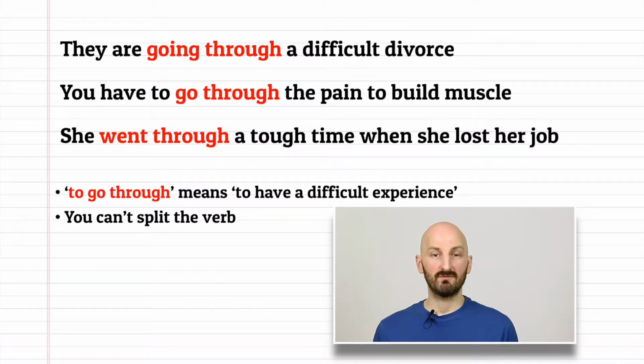Go through has a second meaning. They are going through a difficult divorce. This is a simple sentence that means to have a difficult experience, and it often describes a struggle. You can't split the verb with this meaning. Other examples are, you have to go through the pain to build muscle, and she went through a tough time when she lost her job. So, 2 meanings for go through. Review in detail and have a difficult experience.